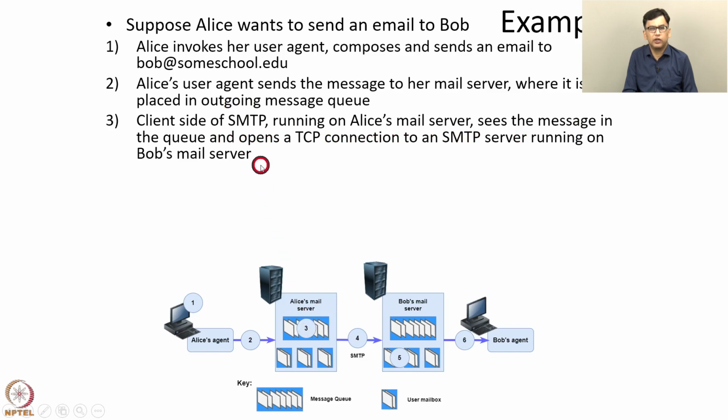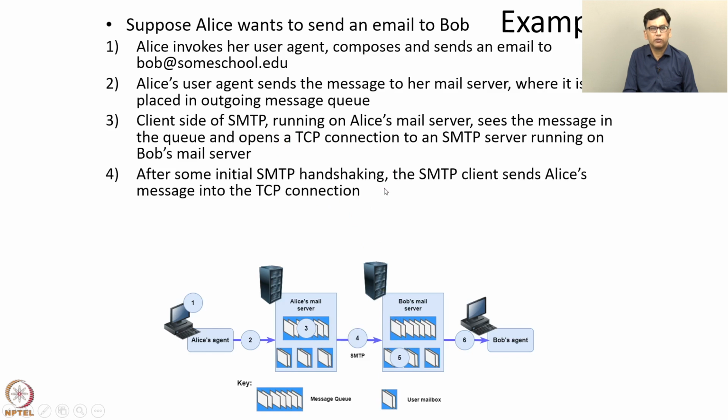And the client side of SMTP opens a TCP connection to an SMTP server running on Bob's mail server. So this is Bob's mail server, and there is a server SMTP process running in Bob's mail server. The client side of SMTP running on Alice's mail server opens a connection with the server process at Bob's mail server, and this connection will be used to transfer the email.